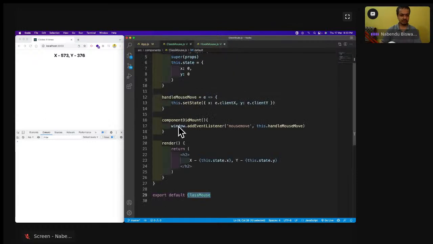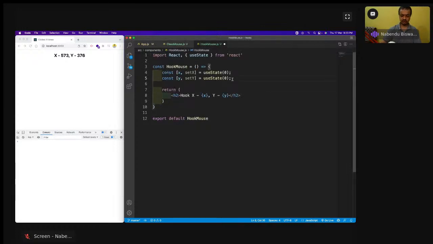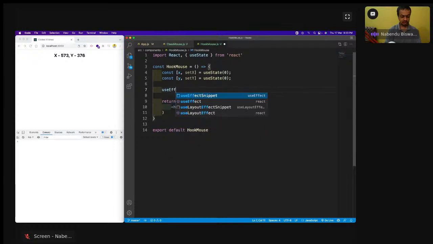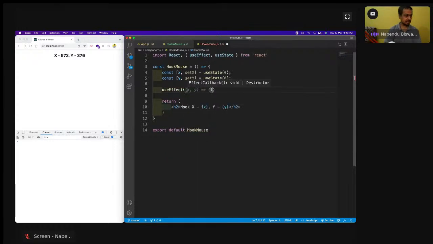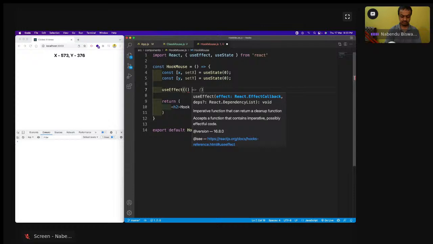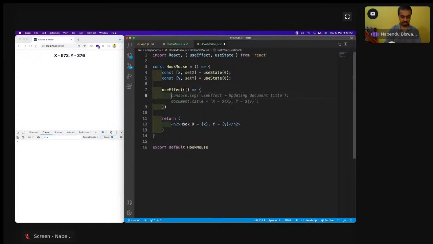And then we have to call window.addEventListener from our useEffect. Okay, so from a useEffect we have to call it. So I will have useEffect like this, and let me have a console.log: useEffect updating, not hook useEffect called. Then window.addEventListener, mousemove, handleMouseMove again.